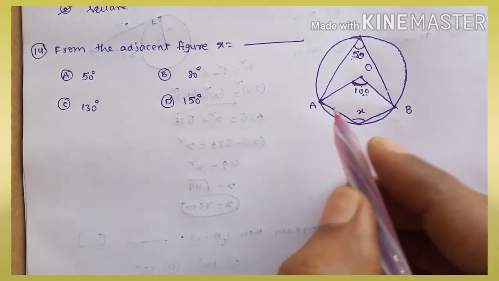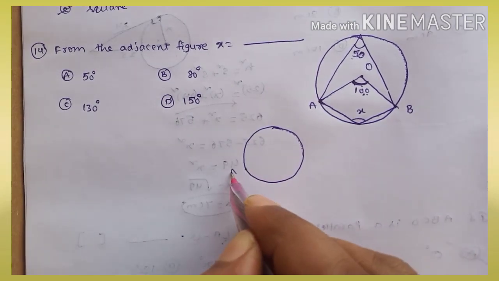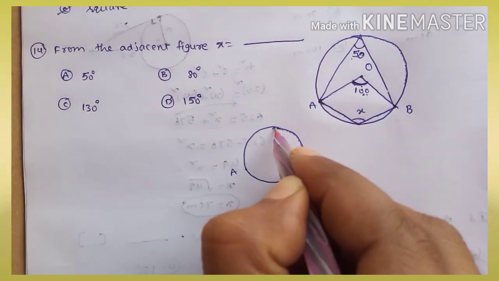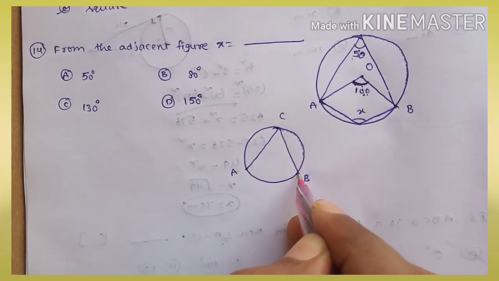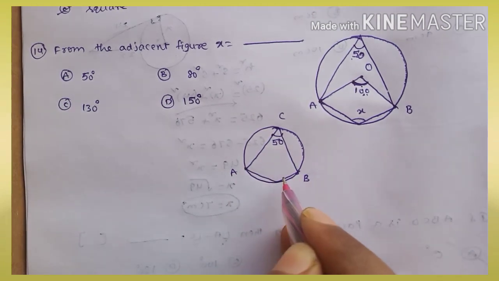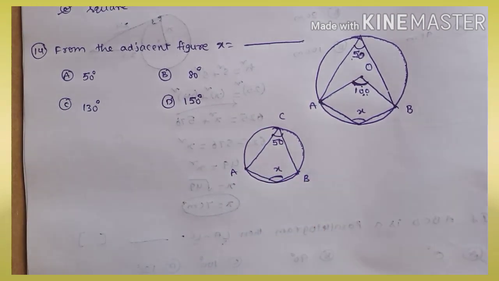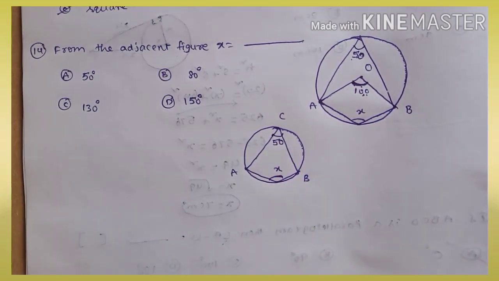Now here in this circle, here is point A, here point B, suppose C. Okay? Here you got an angle equal to 50. Here this is a point, and we have to calculate the angle x. These two are called what type of angles? Opposite angles.